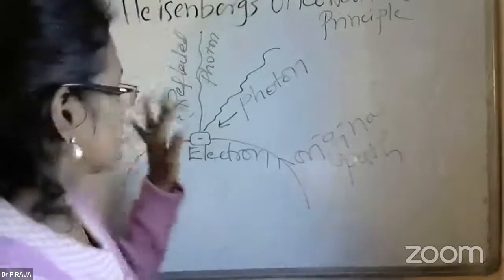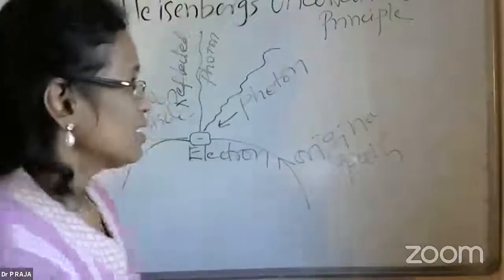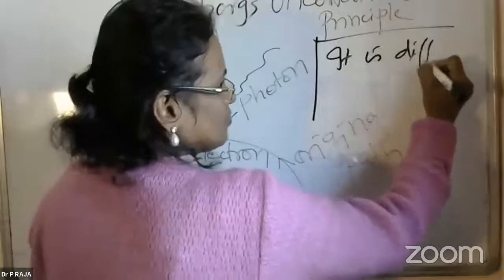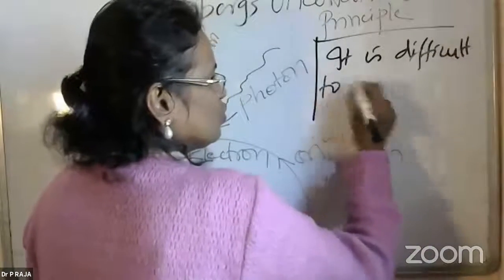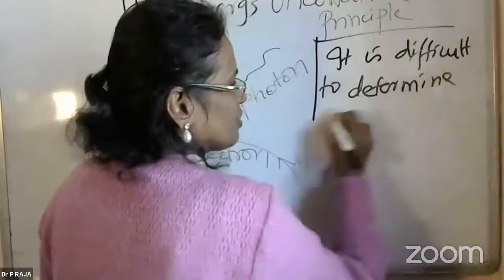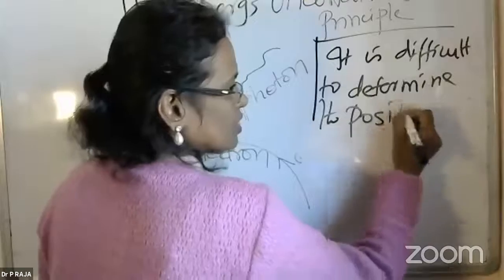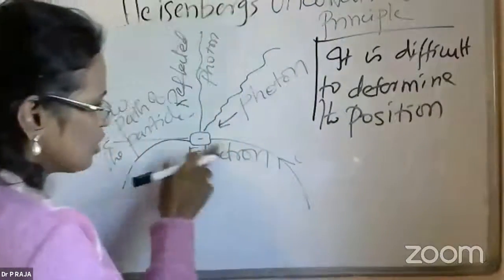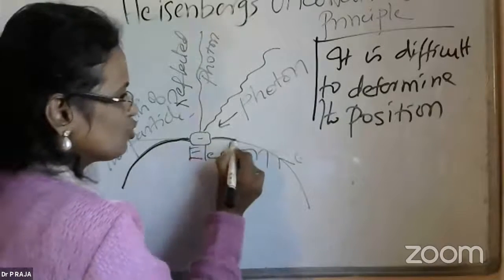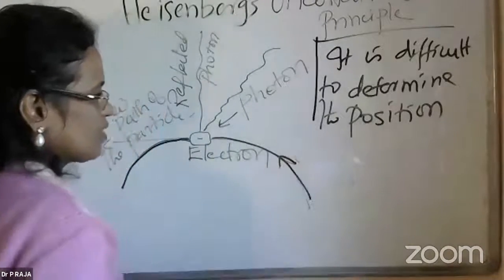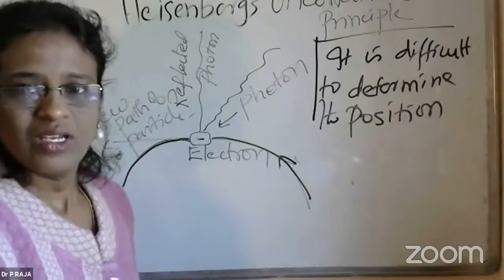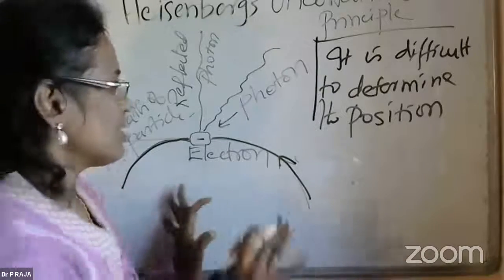Heisenberg's uncertainty principle says that it is not possible, or I can say it is difficult, to determine the position of the particle. Say, for example, an electron is moving in this circular orbit, in this direction. If you are trying to find the position of this electron, you can try with a certain experimental method.